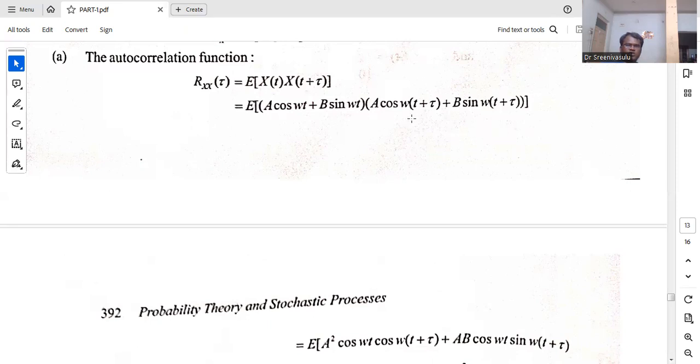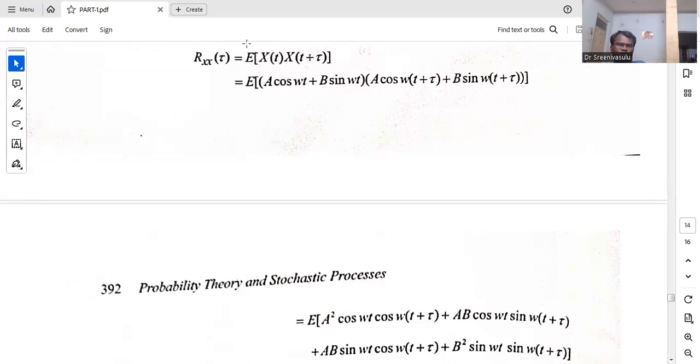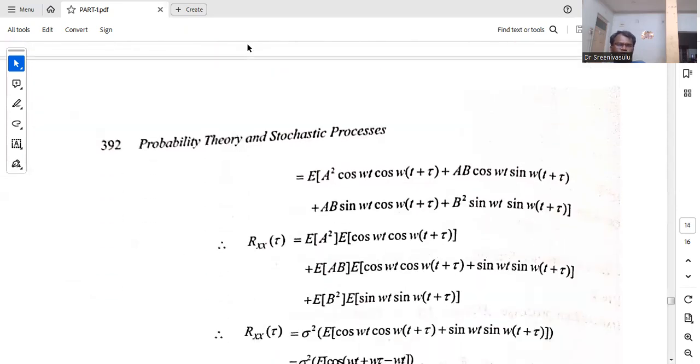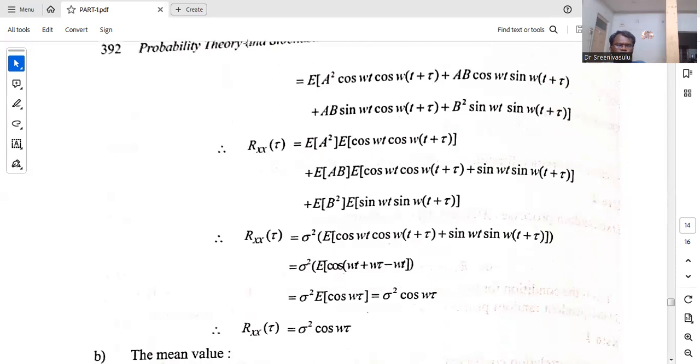So the expected value of x of t into x of t plus tau. You see a cos omega, t is replaced with t plus tau, and sin omega, again t is replaced with t plus tau. So this is the autocorrelation function, and then you can multiply these terms.